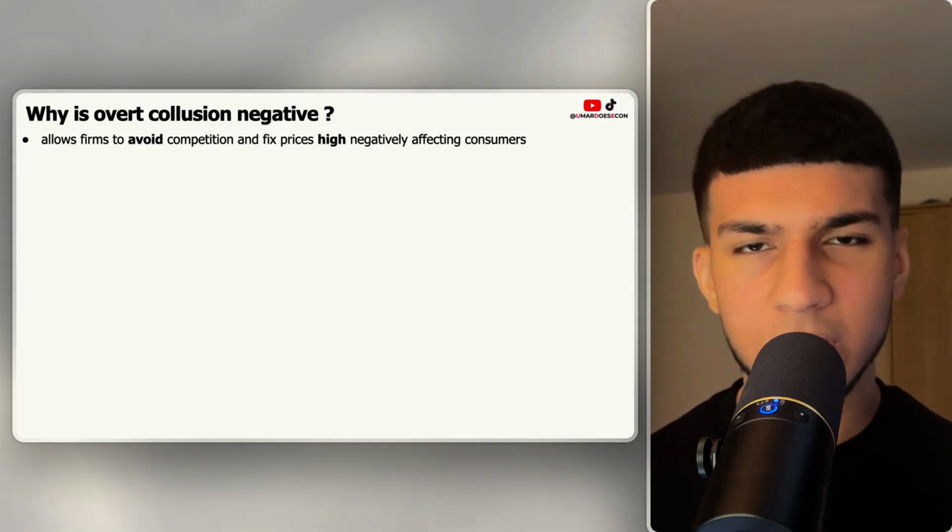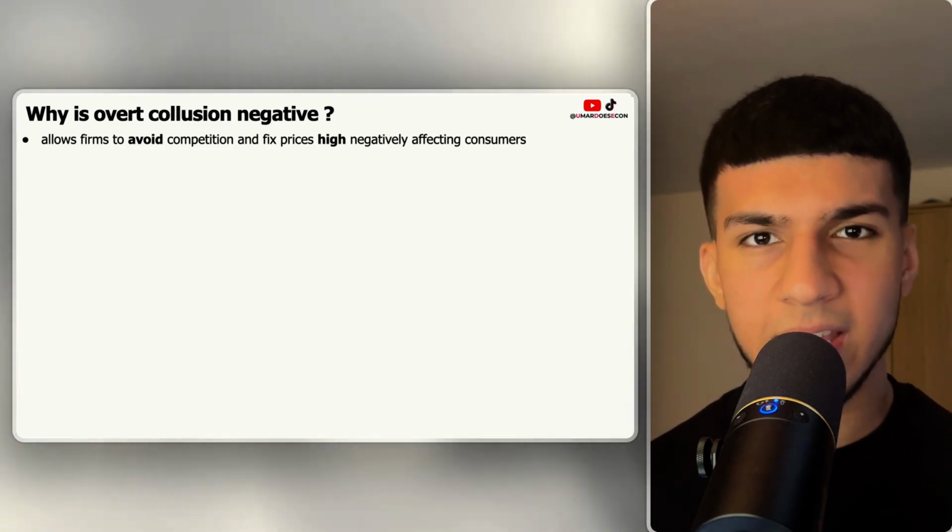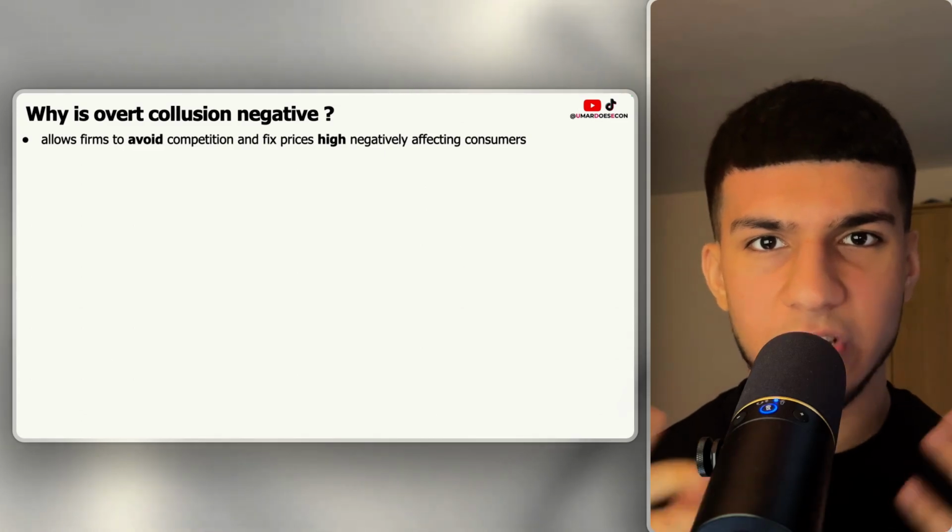And then by firms colluding, they can set higher barriers to entry, meaning that it limits competition in the market, leading to, again, consumers being worse off. Why? Because they have less choice of products.